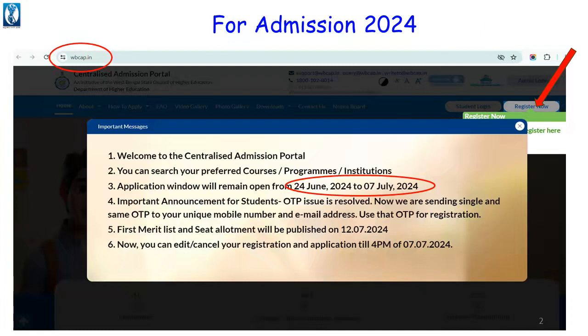Complete your registration process. The last date of application is 7 July 2024. The first merit list will be published on 12 July 2024. You can edit or cancel your registration and application till 4 p.m.